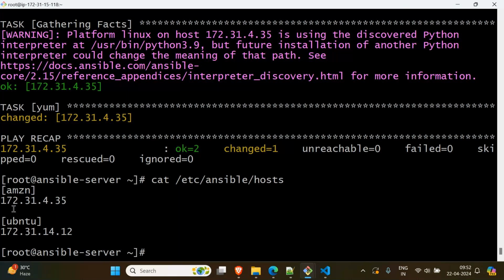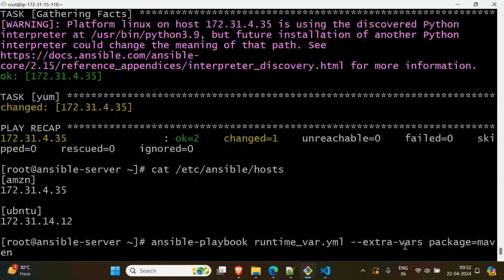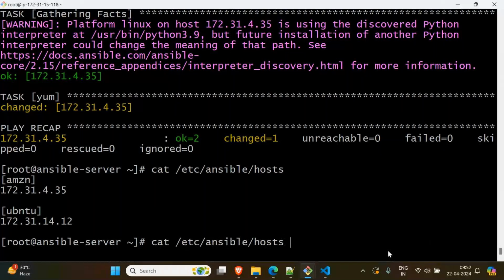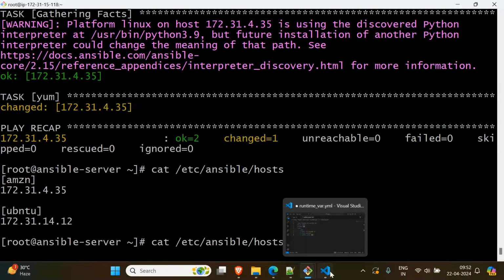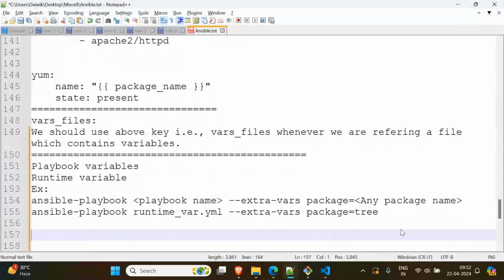Like here in our runtime command, what I have given is extra vars, right? Similarly we have to give a separate name. We have to create a separate folder called group_vars. Okay, let me type it here. Next thing is group variables.